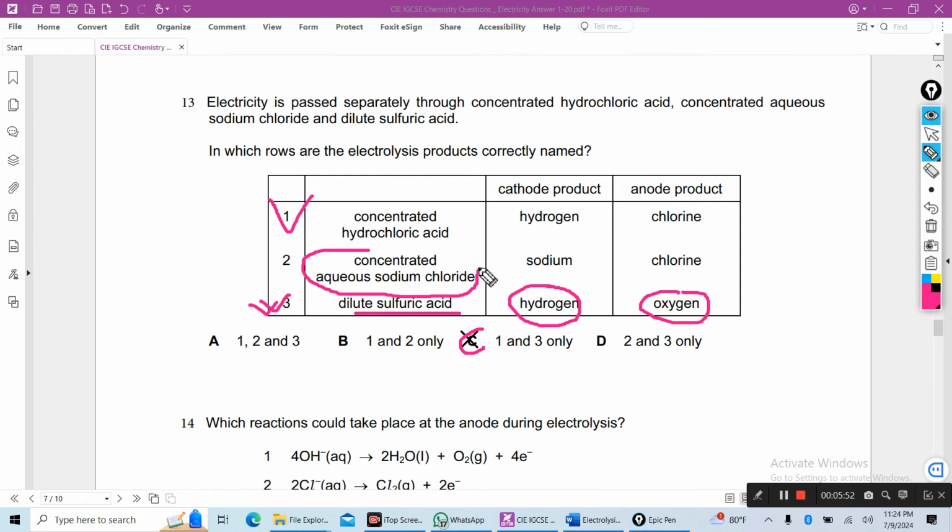Why wrong? Concentrated aqueous sodium chloride: chlorine will be produced at the anode, this is right, but sodium will not form. Sodium forms only from molten sodium chloride. So when aqueous, sodium will not form. So 2 is wrong. So 1 and 3 is the correct answer. That's why C is the right answer.